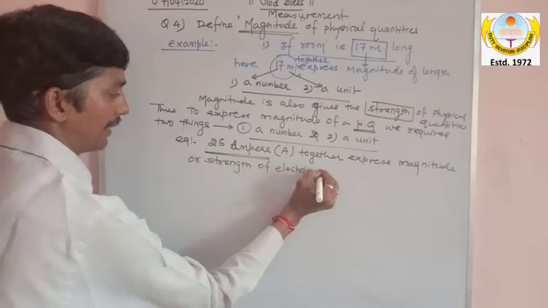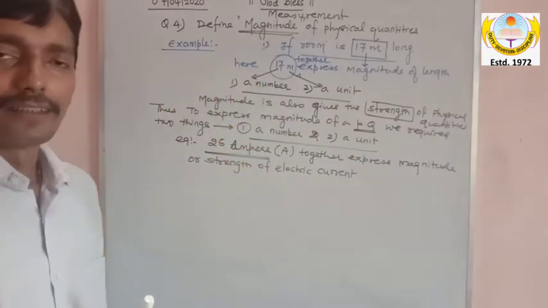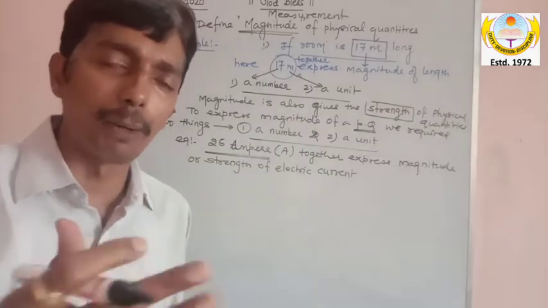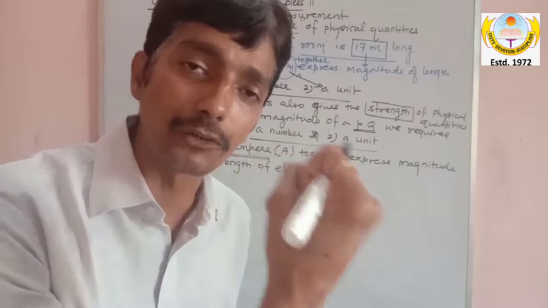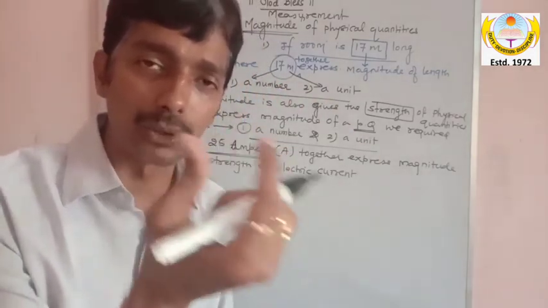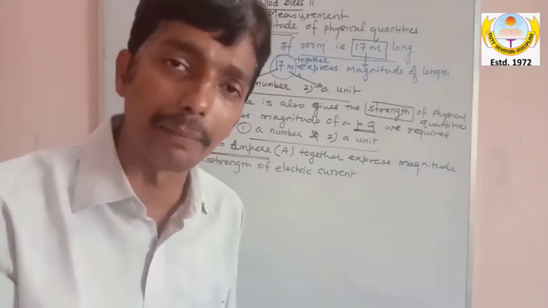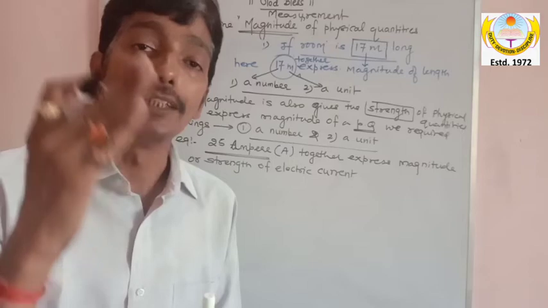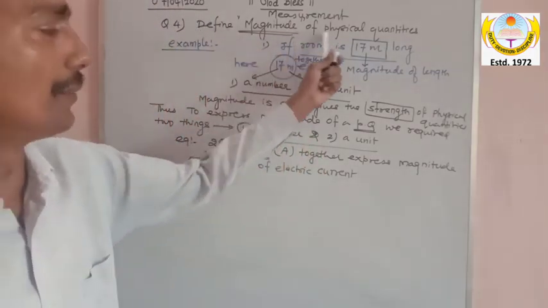The physical quantity is electric current. If anybody says the mass of your body is 53 kg, that 53 kg is the strength of mass. Together, 53 kg is the magnitude, where 53 is the number and kg is the unit. That is the reason I have written: define magnitude of physical quantity.